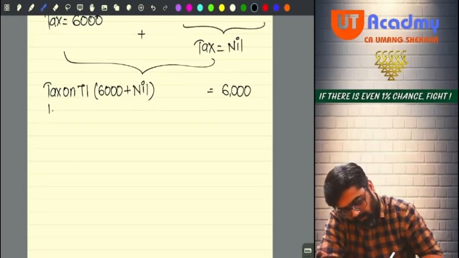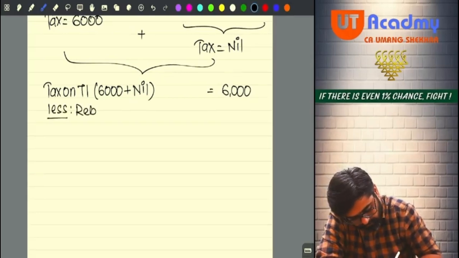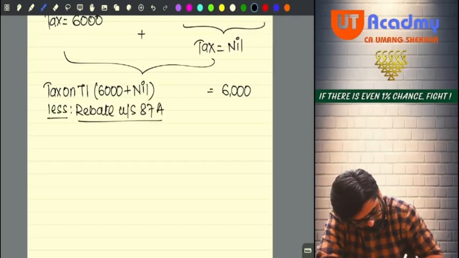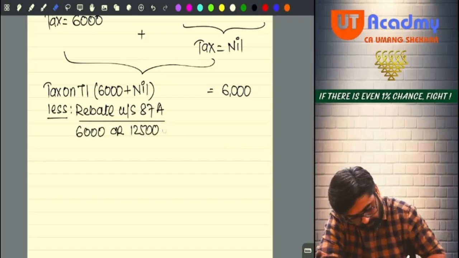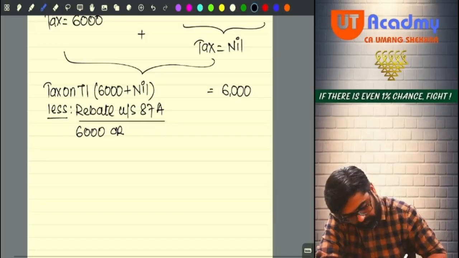So less rebate. How much? Either the entire tax or maximum 12,500. If you will take it, you are gone. You are supposed to take 25,000.